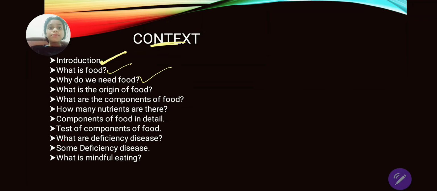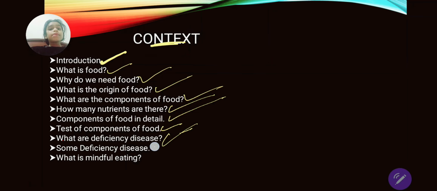Then why do we need food? What is the origin of food? What are the components of food? How many nutrients are there in the components of food? There are only 5 nutrients. We are going to learn about the components of food in detail, then the test of the components of food, what are deficiency diseases, some deficiencies of vitamins and minerals, and what is mindful eating in the last.